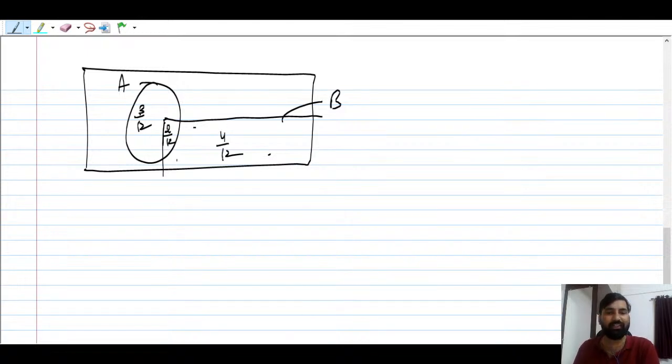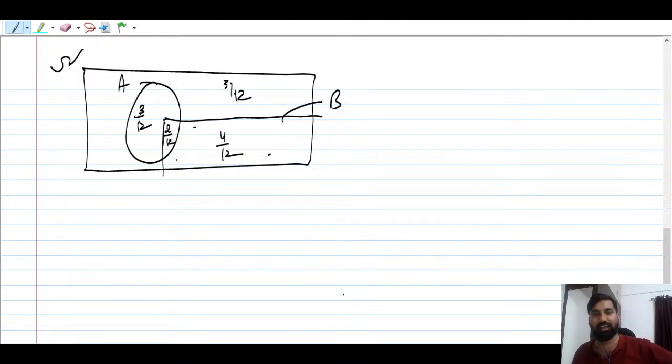And then how many outcomes are there outside of these? Even that is 3 by 12, because there are 3 outcomes, right? Because each outcome in this sample space is equally likely, right? So you can assign the probability to them. So all these probabilities we have got.